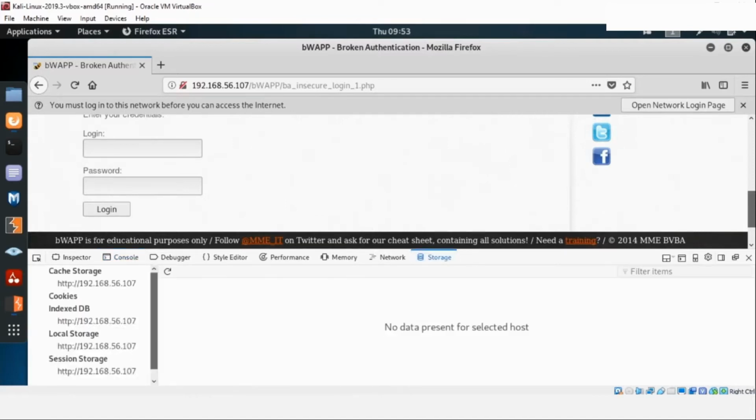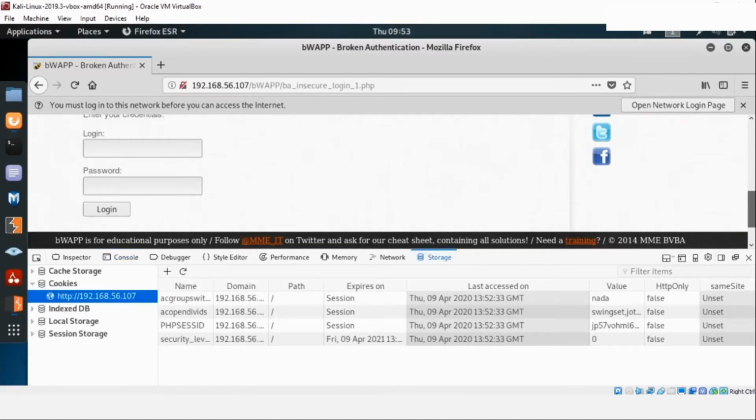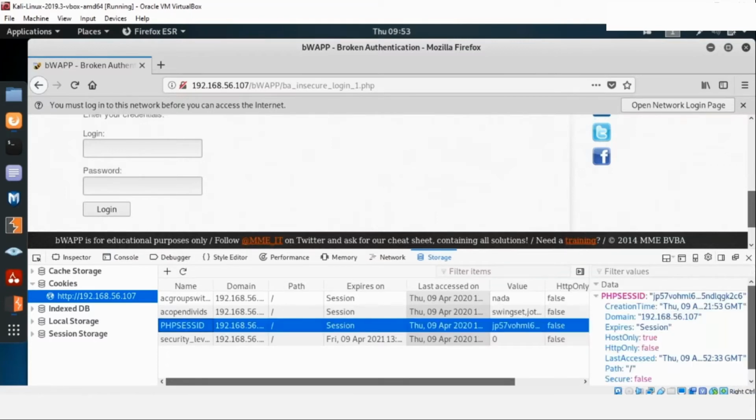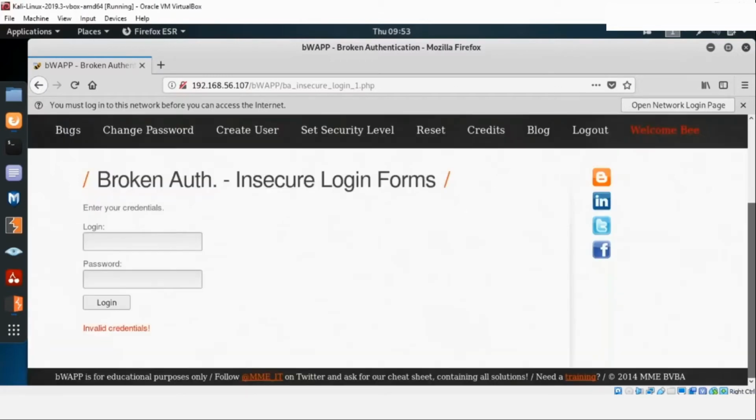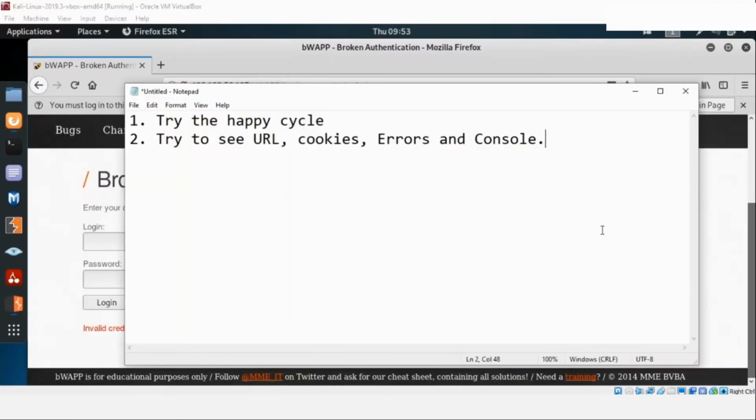Then let's open storage. Let's try to see what is happening under cookies. So I can see that there is a PHP session ID here, and there is a value for the cookie, but again nothing as such is visible with the cookies too. So we are not able to figure out much details by looking at these four things. Let's go ahead, let's try our third step, try to see the page source. So now let's go ahead and see the page source.